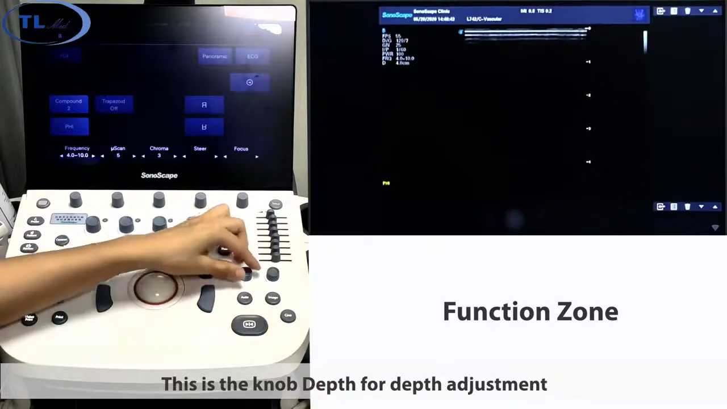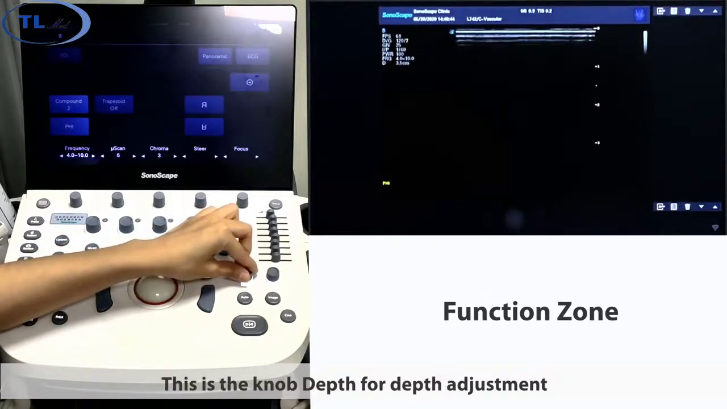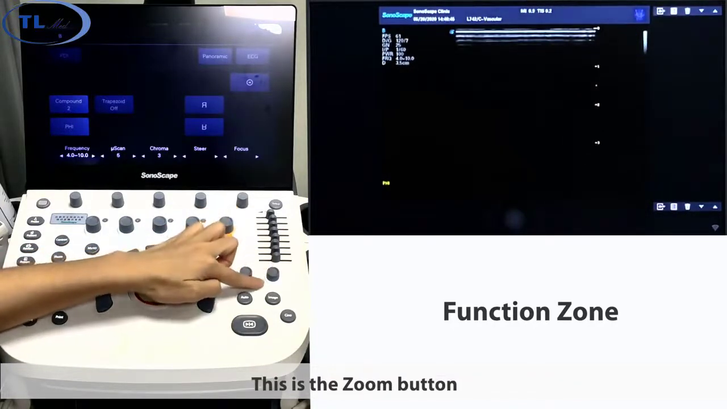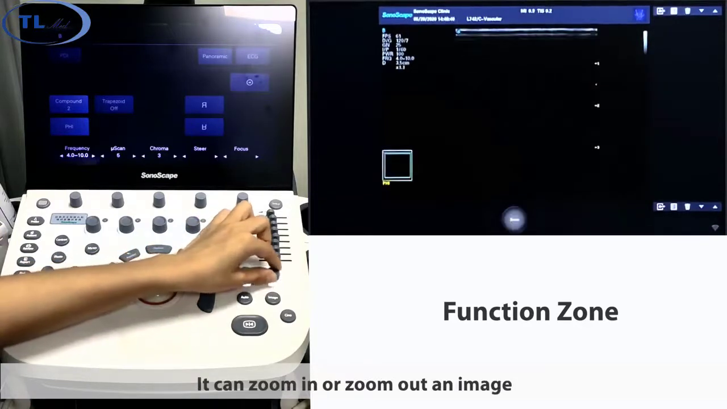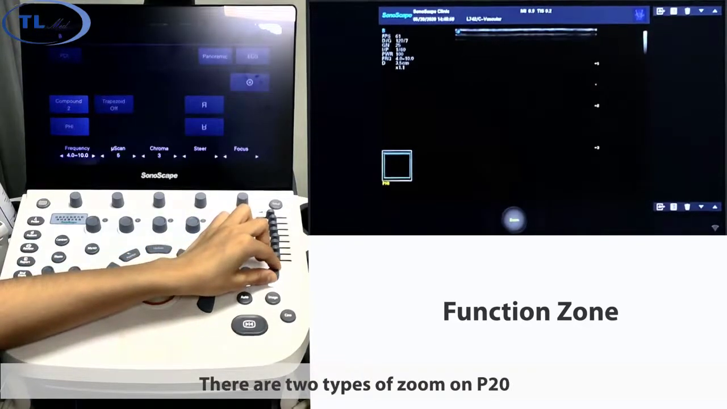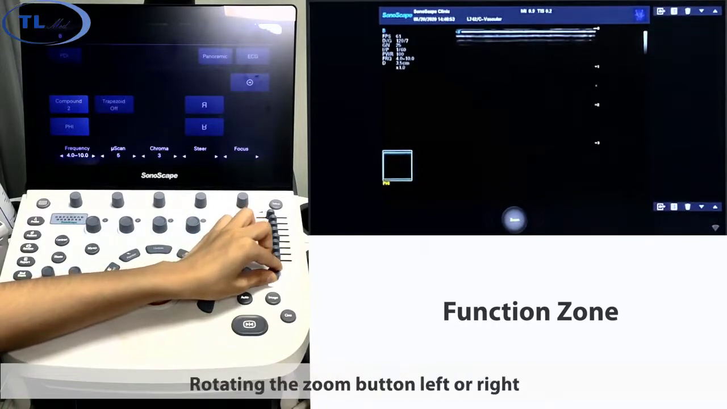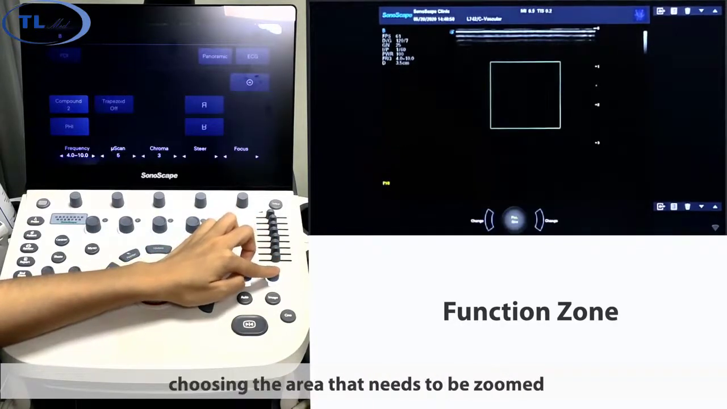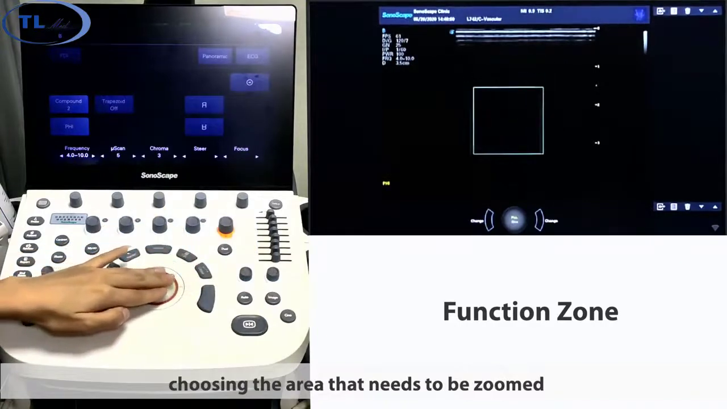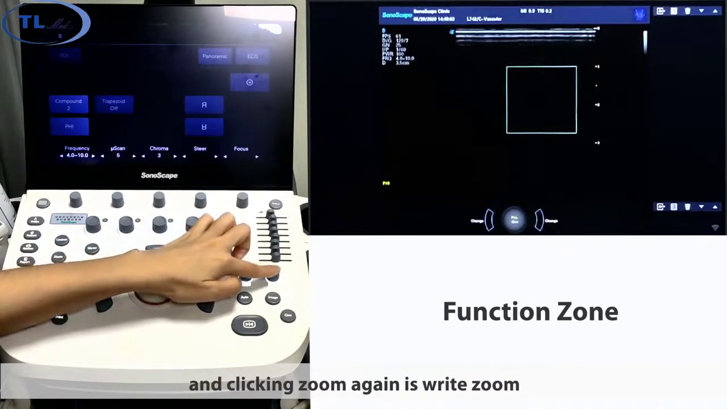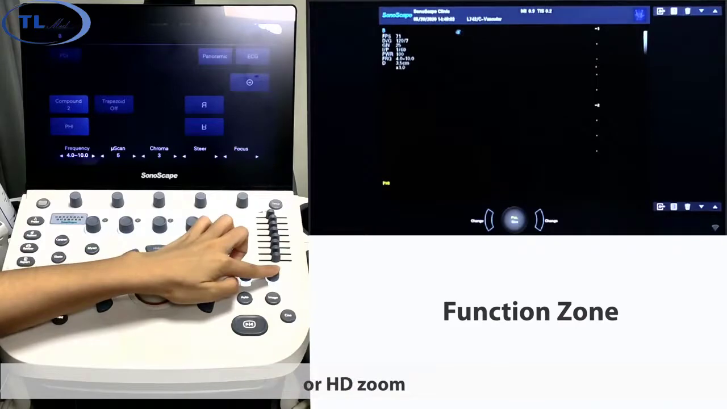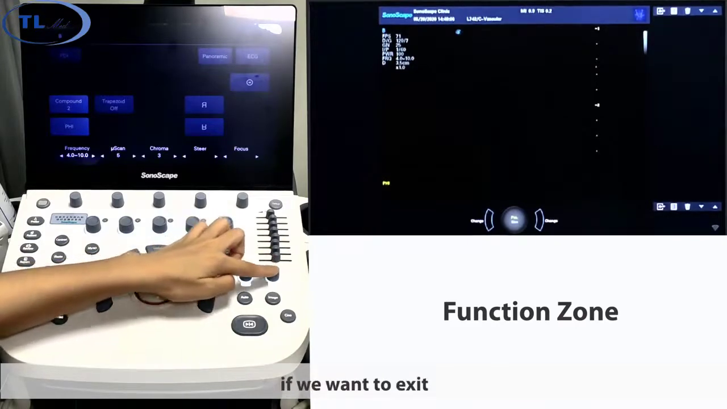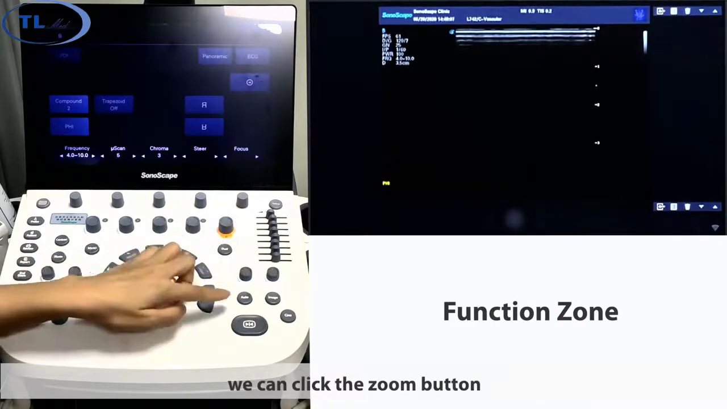This is the knob at depth for depth adjustment. This is the zoom button. It can zoom in or zoom out an image. There are 2 types of zoom on P20, rezoom and rezoom. Rotating the zoom button left or right to choose zoom times in rezoom. Clicking the zoom button, choosing the area that needs to be zoomed, and clicking zoom again is rezoom or HD zoom. If we want to exit, we can click the zoom button.